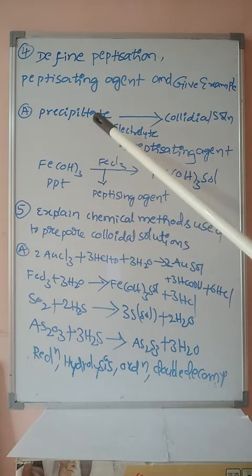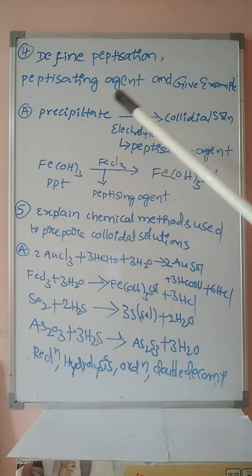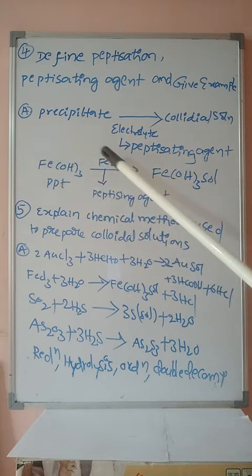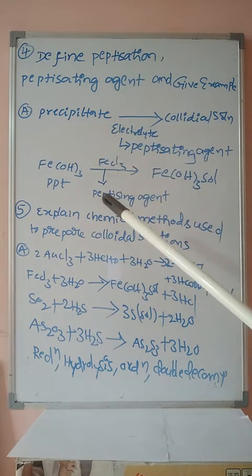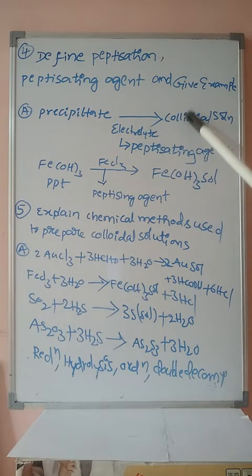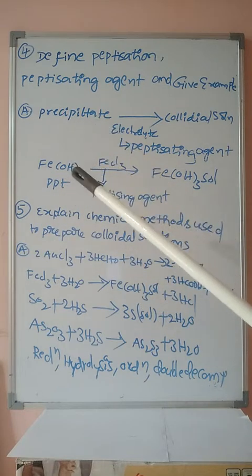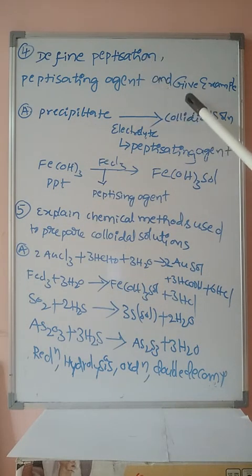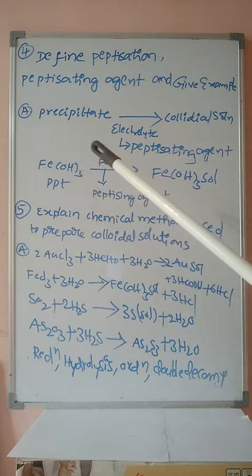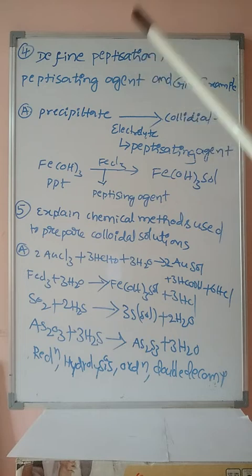The phenomenon of conversion of precipitate into colloidal solution by the addition of an electrolyte which has a common ion with that of the precipitate is known as peptidization, and the electrolyte added, which can be used to form the colloidal solution, is known as peptidizing agent. Next one, student. This peptidization phenomenon can be used for the preparation of colloidal solution. Sometimes they will ask, name the method which can be used for the preparation of colloidal solution, which means peptidization.